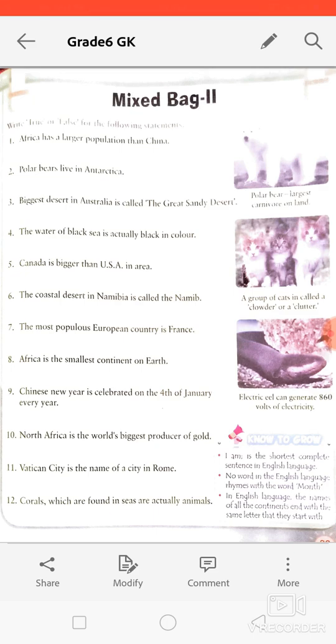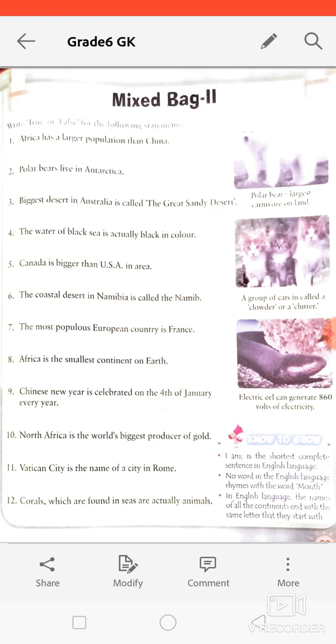Okay, next is, the coastal desert in Namibia is called the Namib. This one is also true. This is the name of the desert which is in Namibia. Seventh is, the most populous European country is France. So the remaining, from the 7th, 8th till 12, you will try to attempt yourself. You will try to find the answers of these questions yourself.